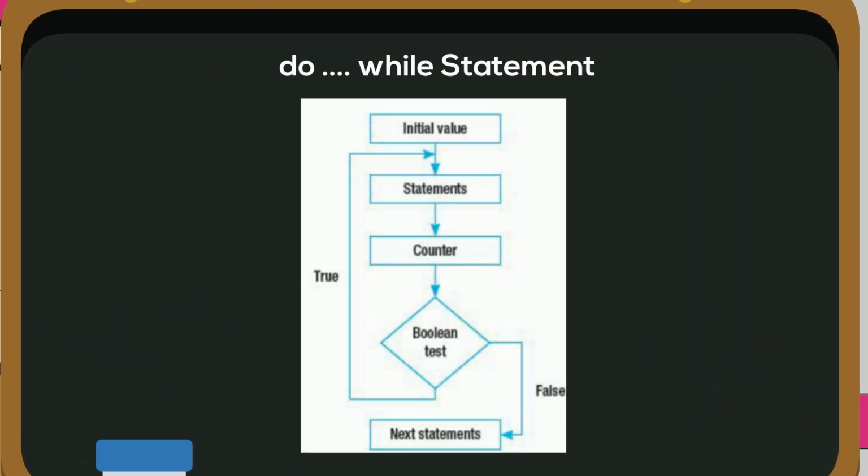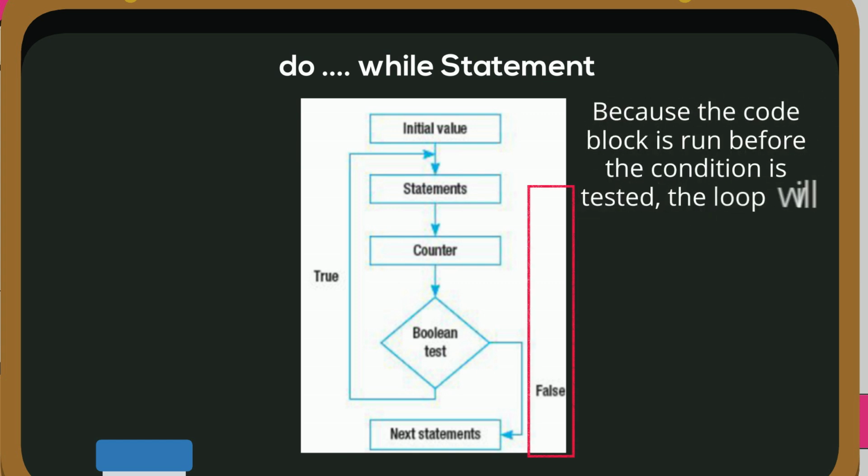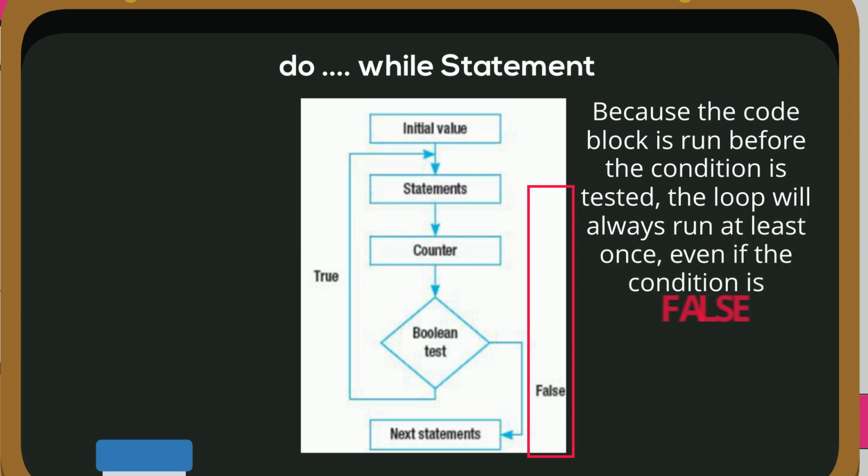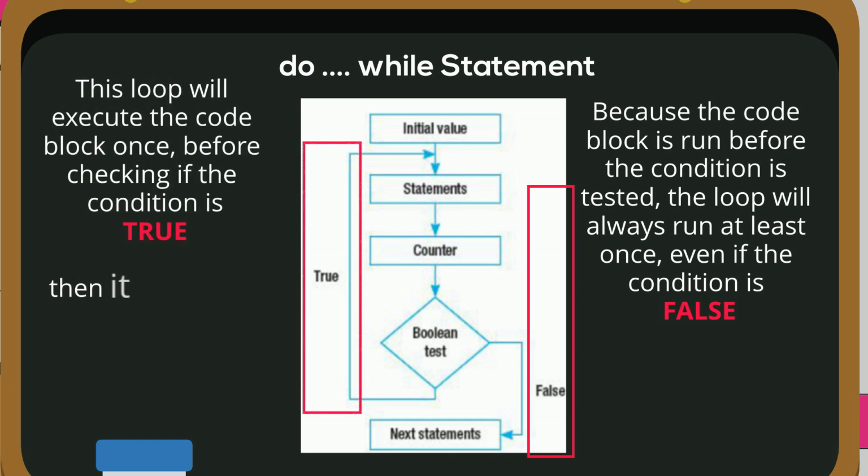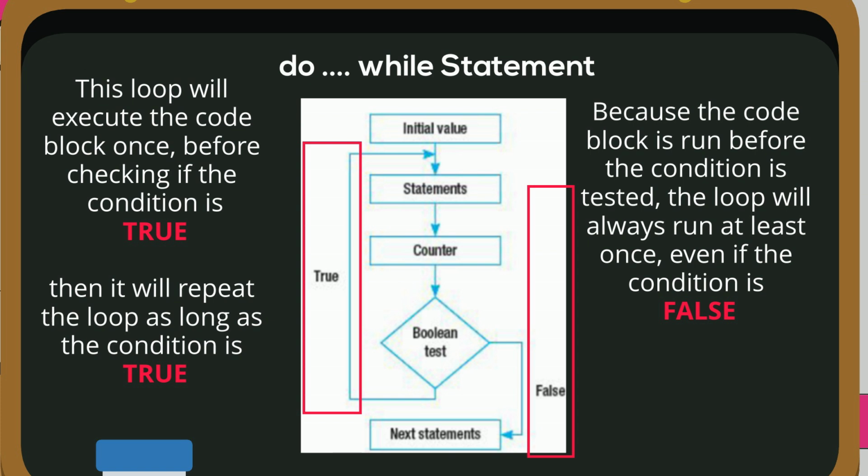This is the flowchart of the do while loop. Because the code block is run before the condition is tested, the loop will always run at least once, even if the condition is false. Meanwhile, this loop will execute the code block once, before checking if the condition is true. Then it will repeat the loop as long as the condition is true.